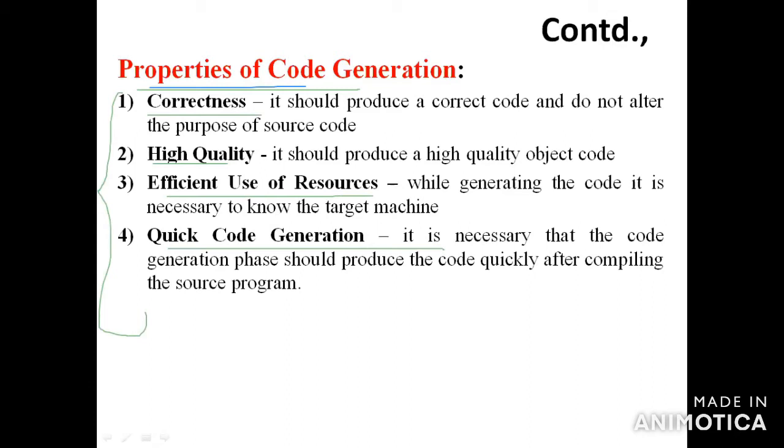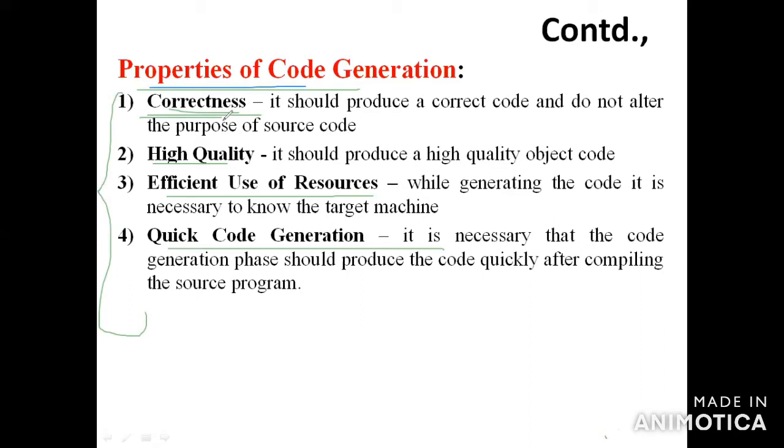So the first one is correctness. What is correctness? Among the 4 properties, first is correctness, second is high quality, third is efficient use of resources of the target machine, and fourth is quick code generation. These are all the properties of code generation.